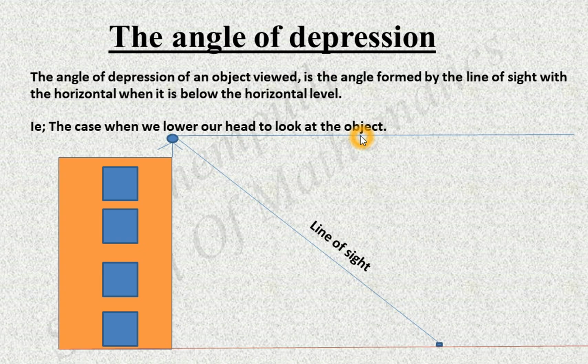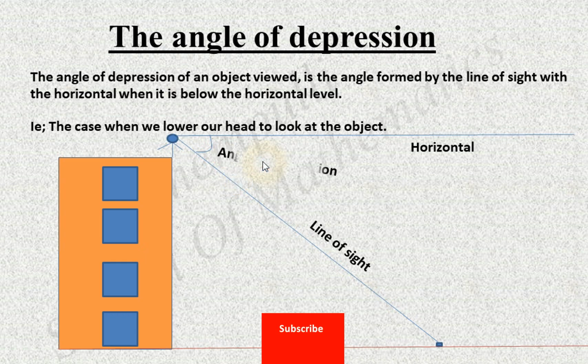Then one angle is formed here, between the horizontal and the line of sight. This angle is called the angle of depression. That is, the angle of depression means the angle between the horizontal and the line of sight. That angle is called the angle of depression.